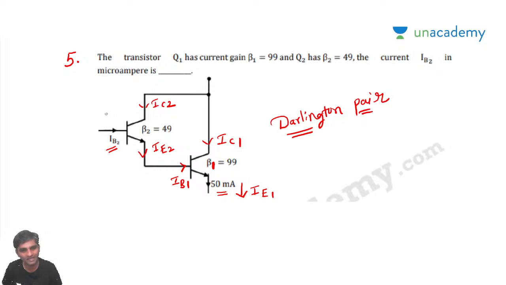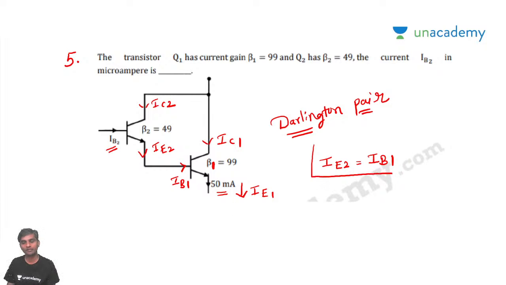What is being asked is IB2. From the given diagram, can I say IE2 is equal to IB1? IE2 is equal to IB1. This you need to remember.